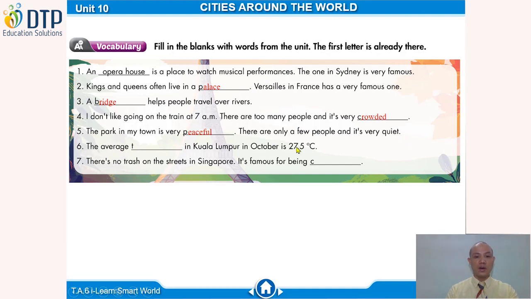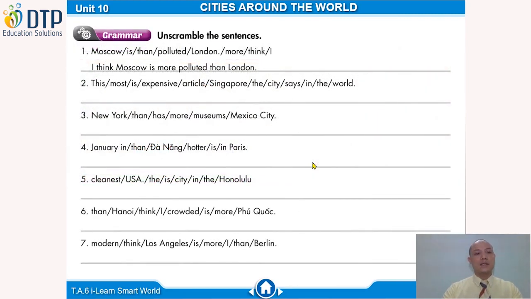Mình có nhiệt độ ở đây. 27.5 degrees Celsius. So this one gonna be temperature. That's right. And number 7. There's no trash on the streets in Singapore. Mình có chữ C gợi ý. So you see, Singapore is famous for being clean. Very good. So the right answer gonna be clean. That's good. Now, let's move to another exercise.